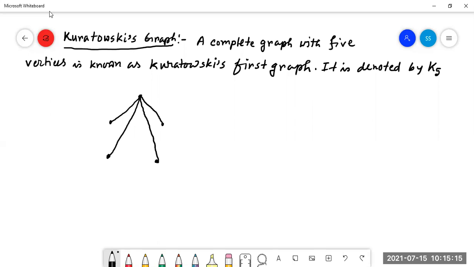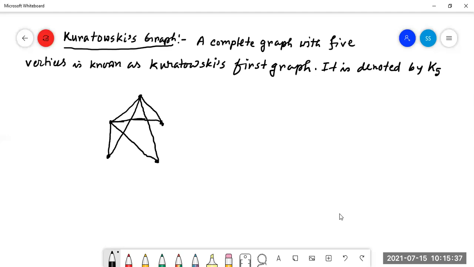Now, if we say that this is the second vertex, second to first is already there, second to this one there was no edge, so we add this edge. Now this to this, there is no edge. Now this to this, there is no edge.